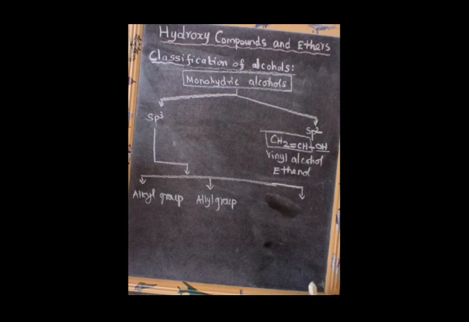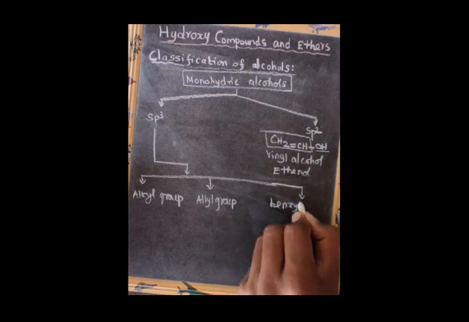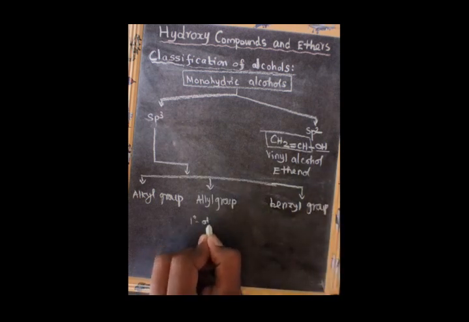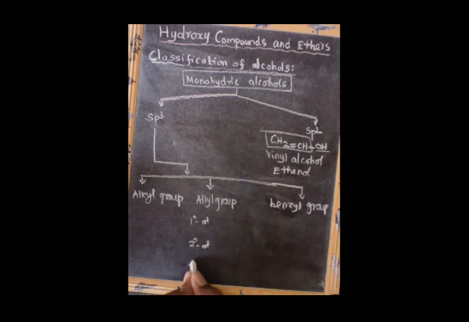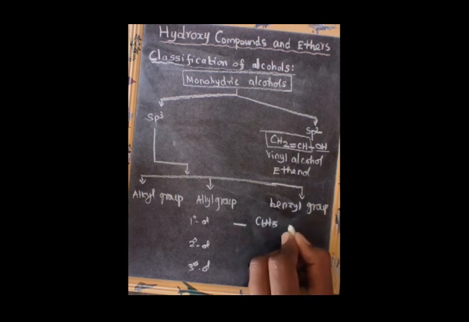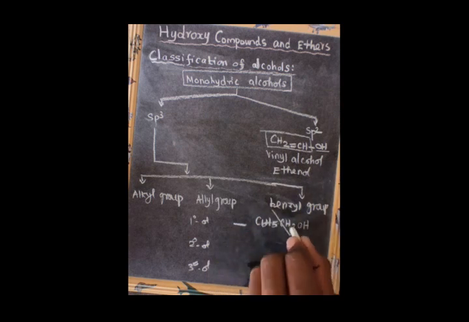The third one, the OH group attached to a benzyl group. For the benzyl group, there are primary, secondary and tertiary alcohols. The primary alcohol is nothing but benzyl alcohol or phenylmethanol, C6H5CH2OH. With phenyl and only one carbon, methane, the terminal is replaced by ol: phenylmethanol or benzyl alcohol.